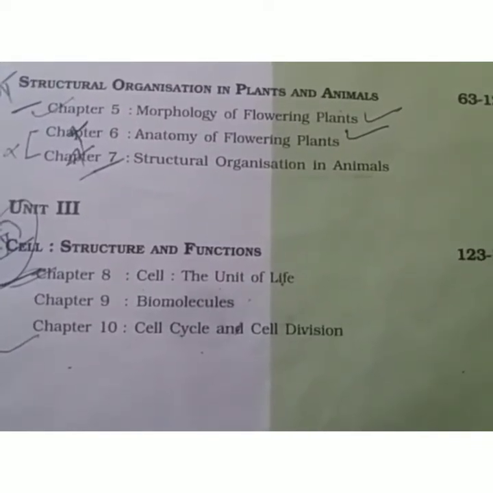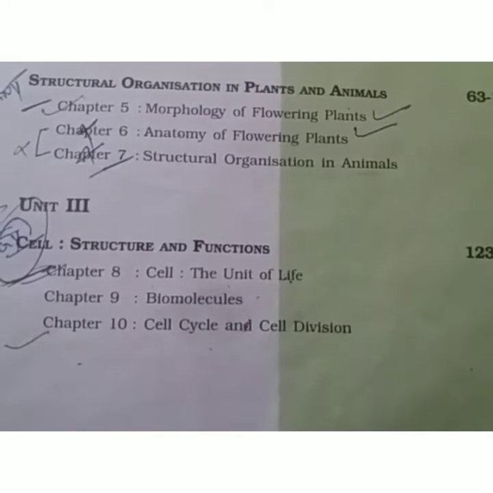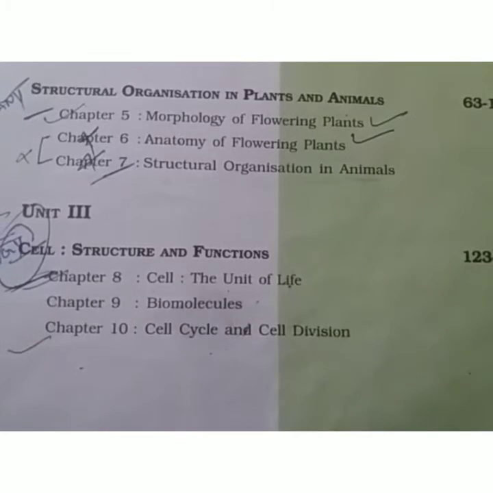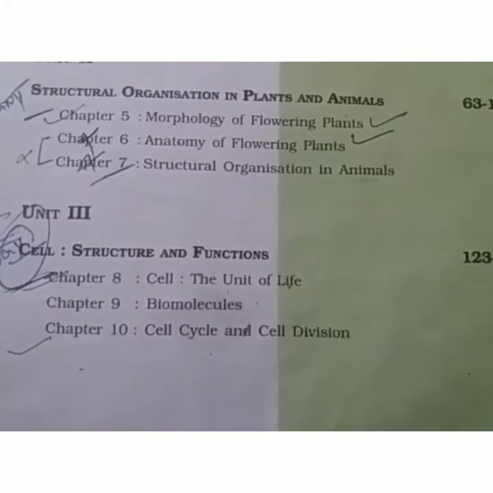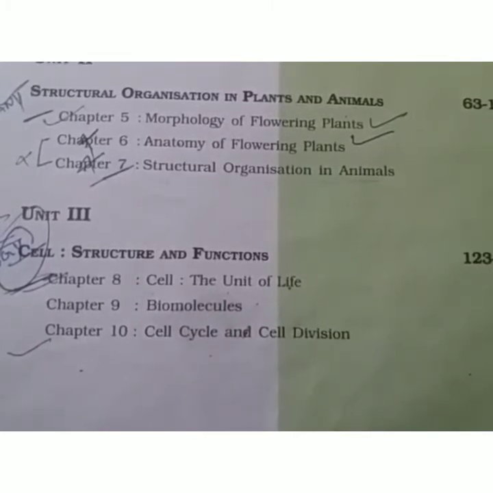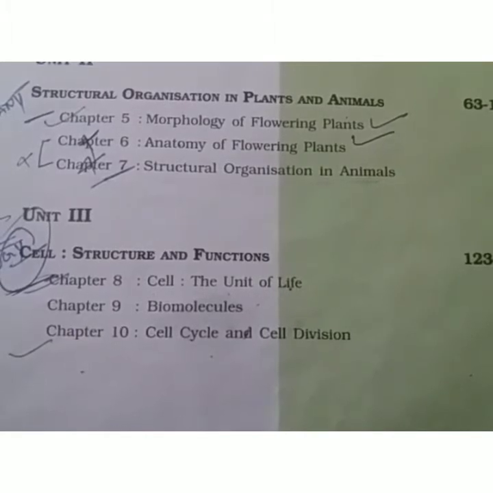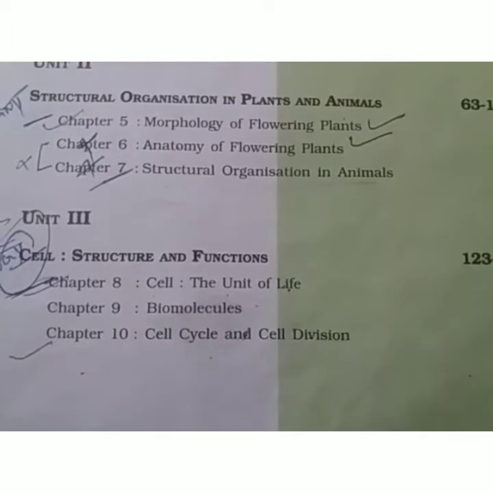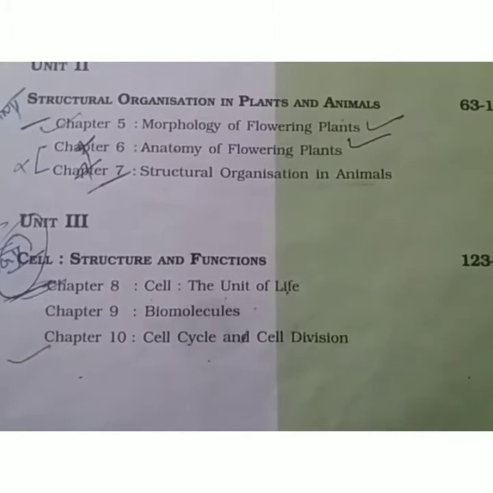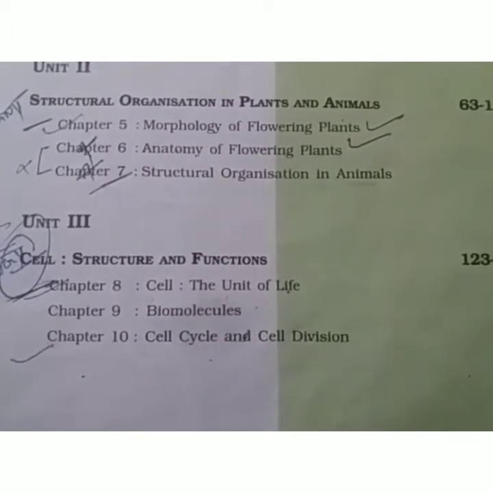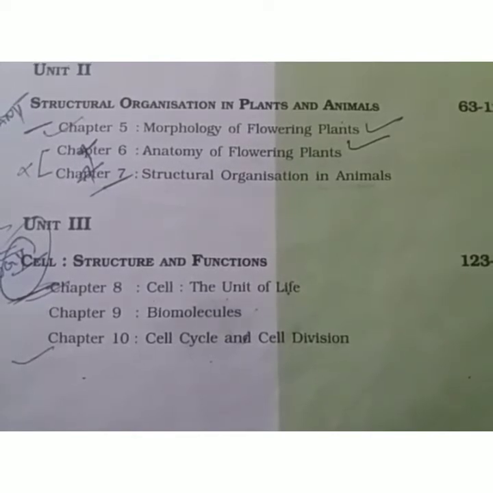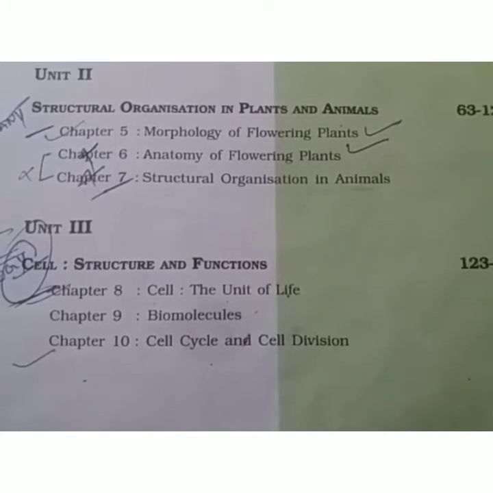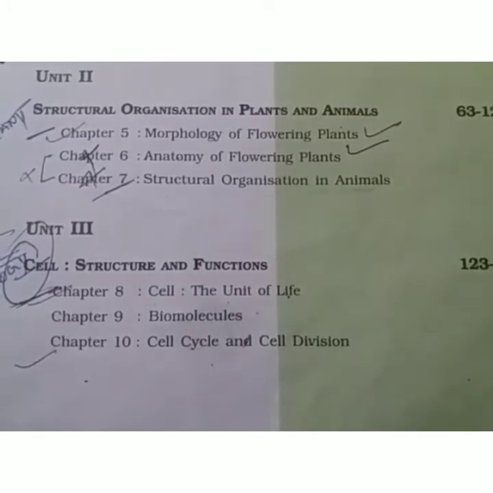Our third unit is the cell structure and function, in which we will discuss the structure of the cell, the structure and presence of organelles, variable functions performed by specific organelles and their interaction with each other. As you know, the base of our body is the cell, so we will start from the chapter cell. This is the most important topic of your syllabus, and it will be the first chapter of your syllabus from my side as well.